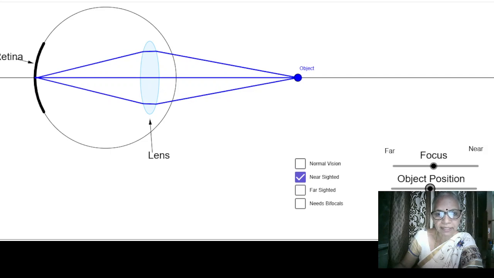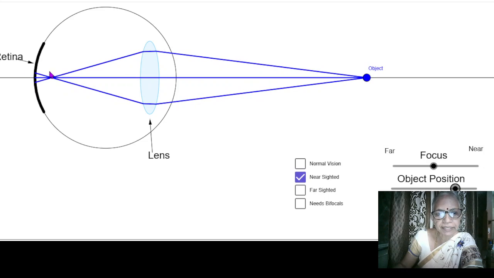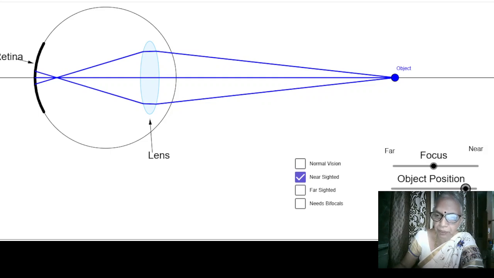But as the object moves far, you can see that the image is formed at the intersection of these rays, and it is before the retina, and they won't be able to see. So these are the cases of myopia, and these people wear glasses by which they will be able to see far things.